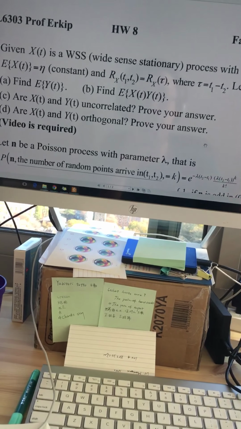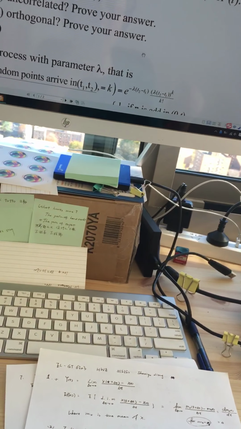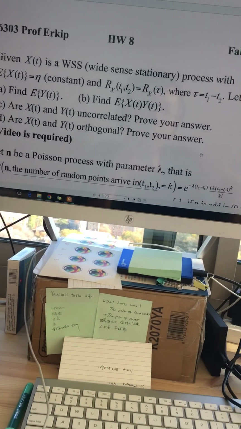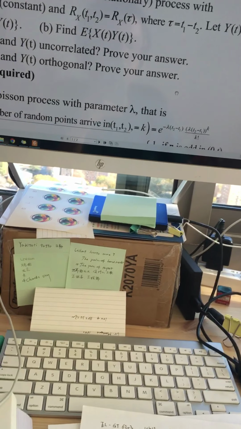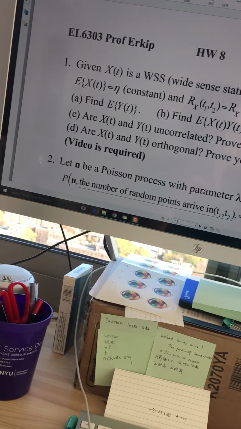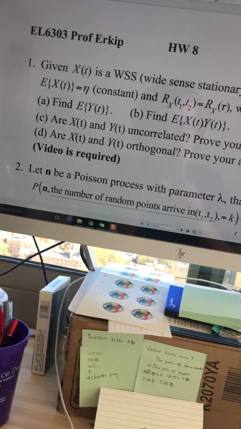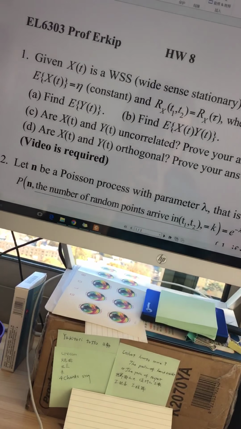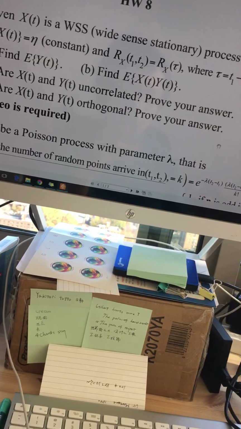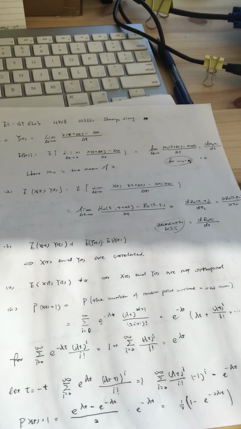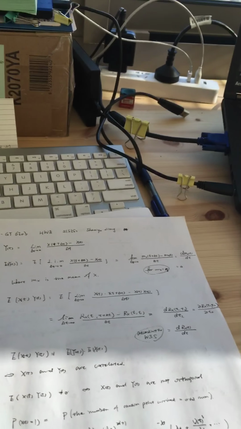Given that the expectation of Y is 0, X and Y are uncorrelated and orthogonal. This could be deduced very easily. That is probably the first question. What I wrote here is wrong, so just ignore it.